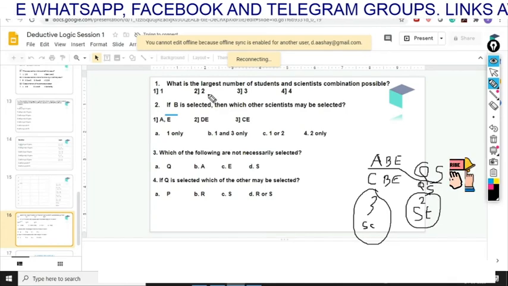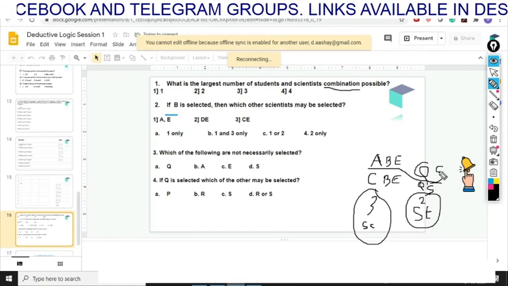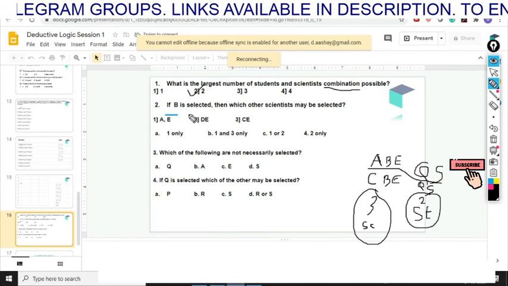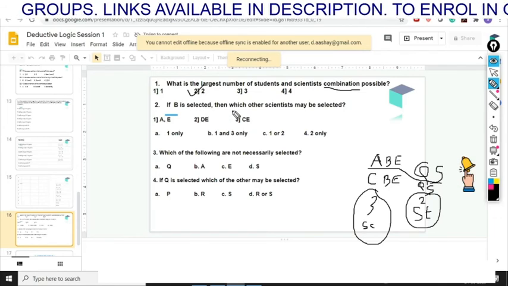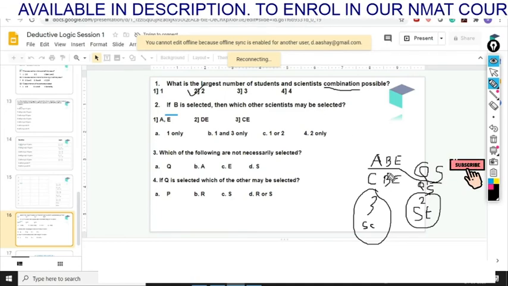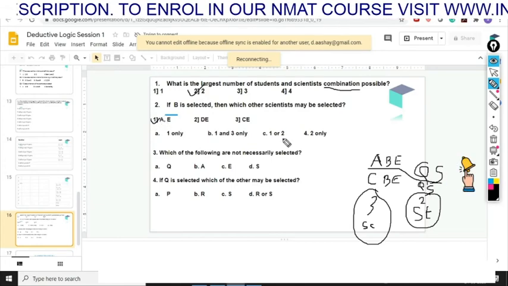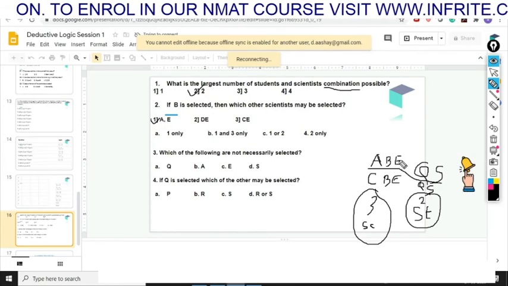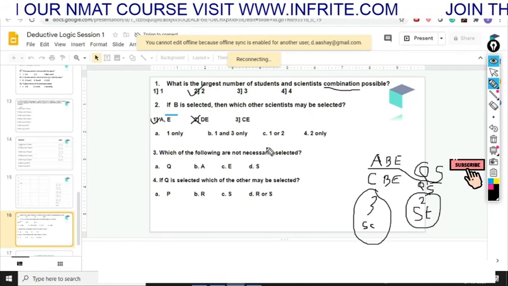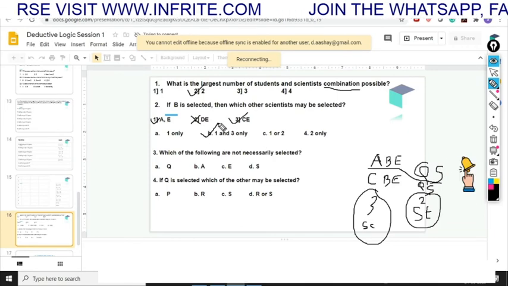Okay, so now let's move to the questions. What is the largest number of students and scientists combinations possible? We have already discussed the two teams in front of us. So the answer to this question will be option number 2. The second question is, if B is selected, then which other scientists may be selected? If B is selected, the other two scientists are A and E, or C and E. So A and E, yes, this is correct. C and D, D is not there, so this is out. C and E is there, yes. So the first and third options are correct. So the answer to this question will be option number B.